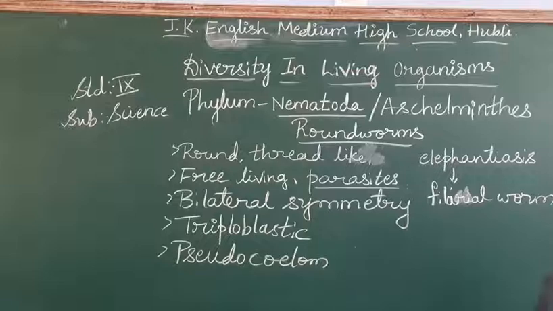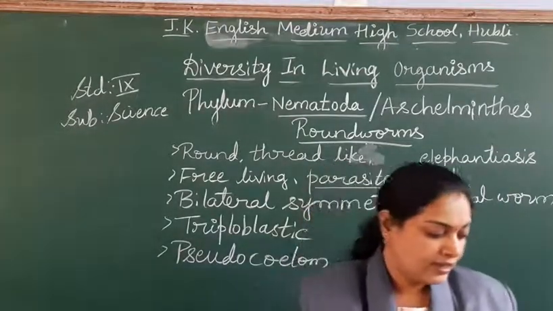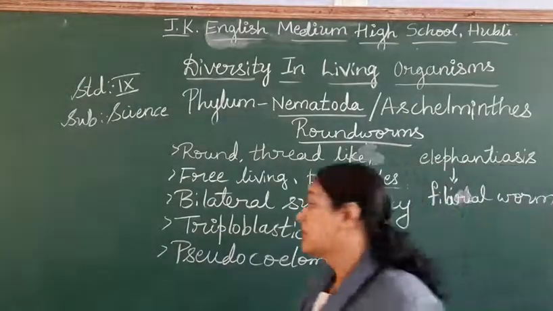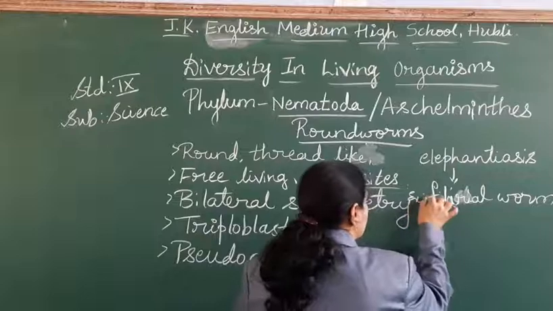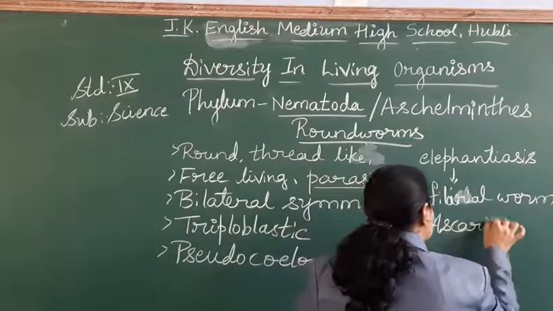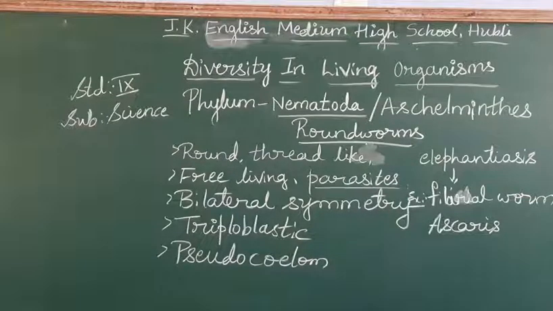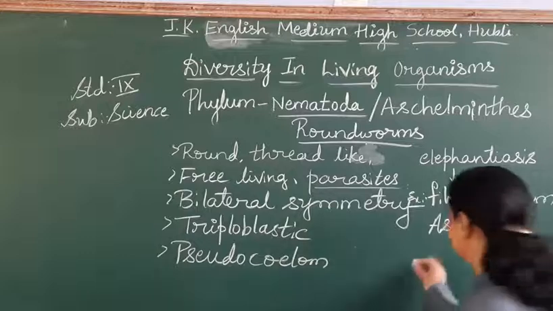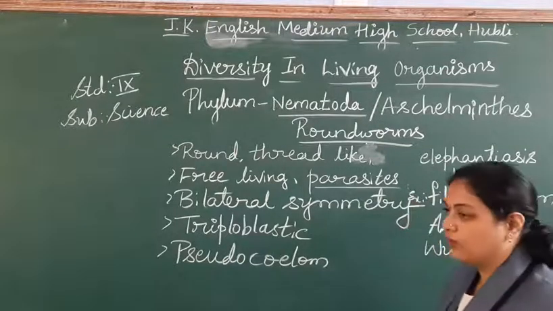Intestinal problems, stomach pain and all will be there. That is all because of the pinworm and all. So many examples will come here. The examples like Ascaris, filarial worm. Next, Ascaris. It may be the Wuchereria. So these are the few examples to the phylum roundworm.